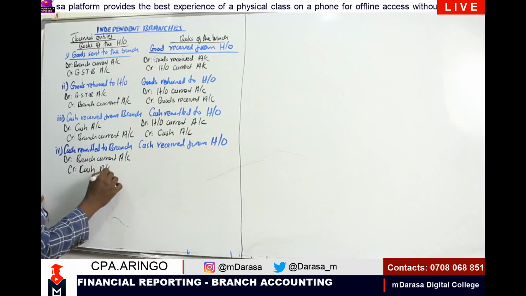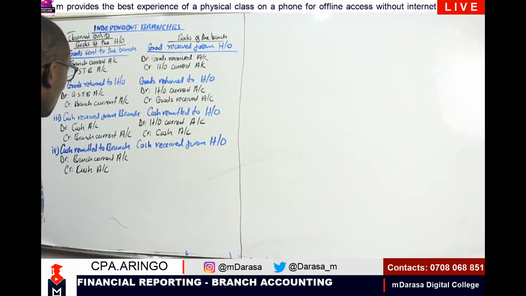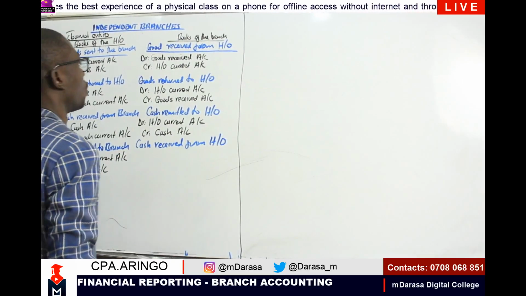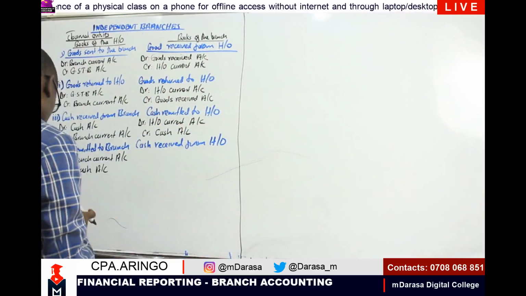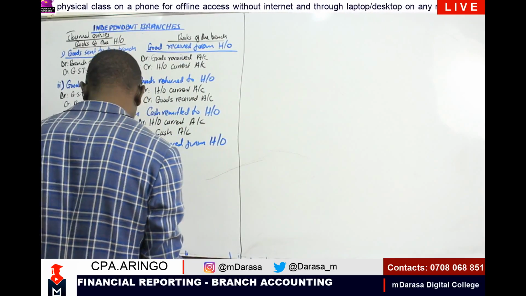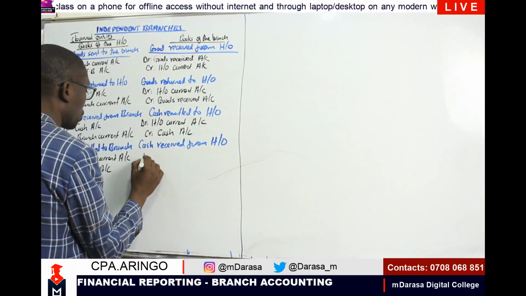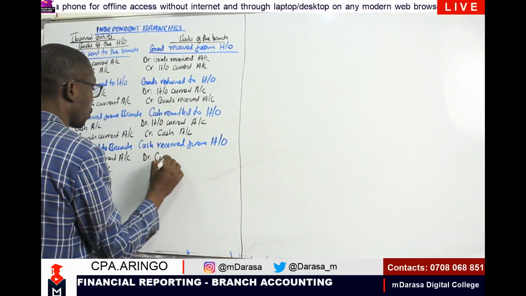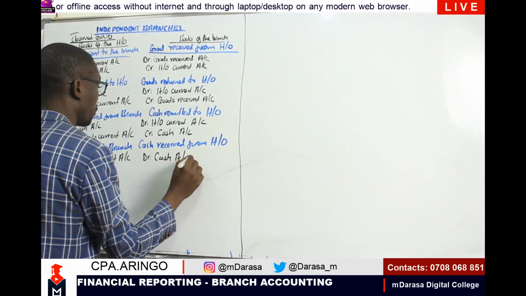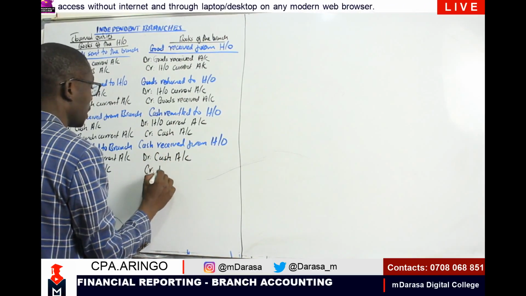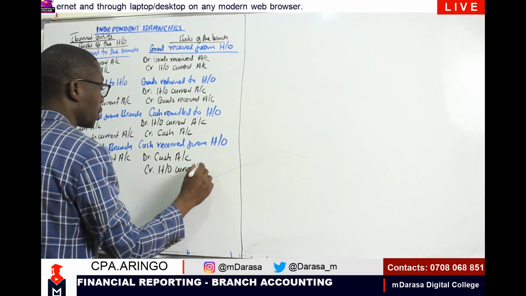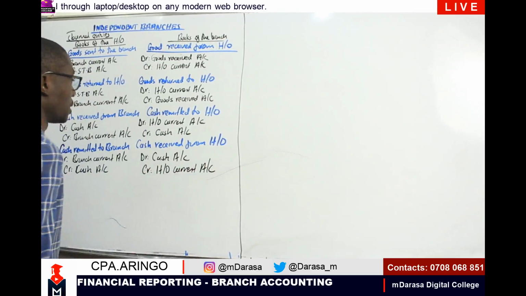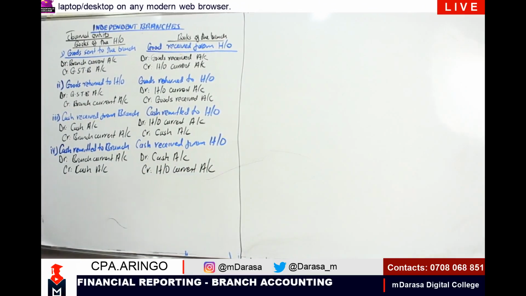So talk about cash account. Then on the side of the branch, this is what you're going to do. They have received this cash. And therefore, if they have received the cash from the head office, we are going to debit our cash account. And of course, we are going to credit our head office current account.